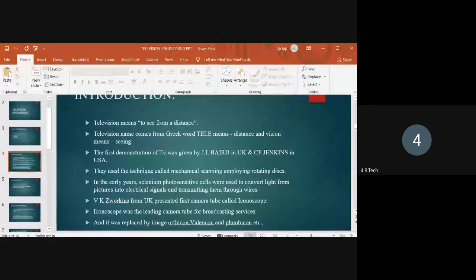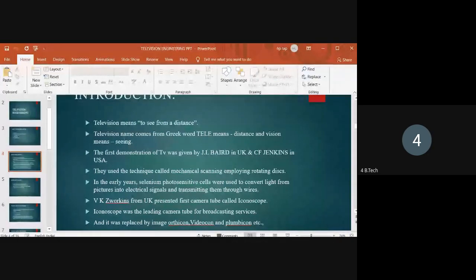In the early days, the light from the picture was converted to electrical signals through selenium photosensitive cells. By using the selenium photosensitive cells, light from the picture was converted to electrical signals. After the conversion process, it was transmitted through wires.